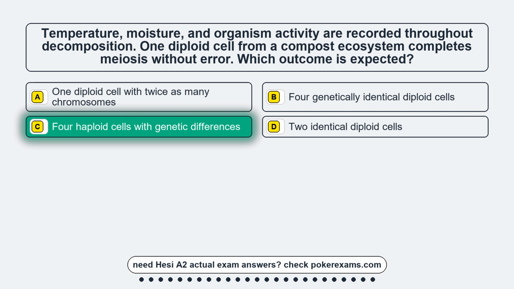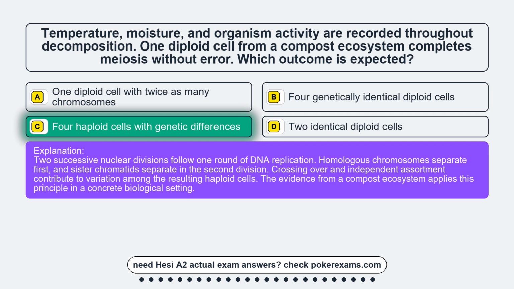The correct answer is option C. Four haploid cells with genetic differences. Two successive nuclear divisions follow one round of DNA replication. Homologous chromosomes separate first, and sister chromatids separate in the second division. Crossing over and independent assortment contribute to variation among the resulting haploid cells. The evidence from a compost ecosystem applies this principle in a concrete biological setting.